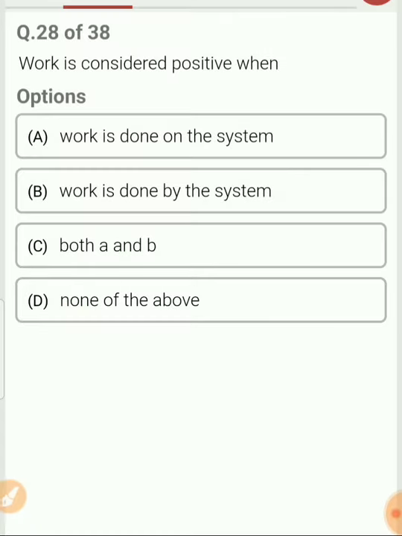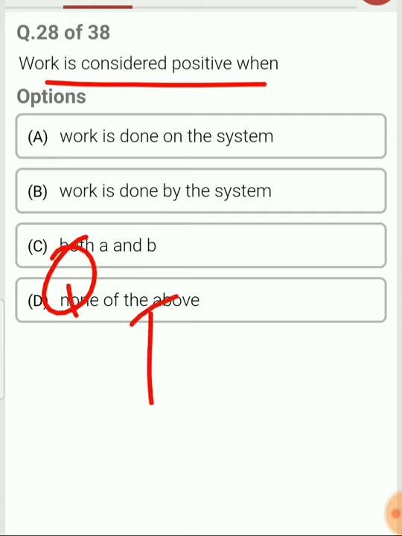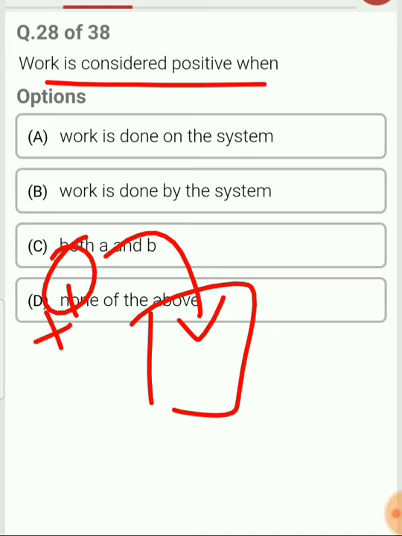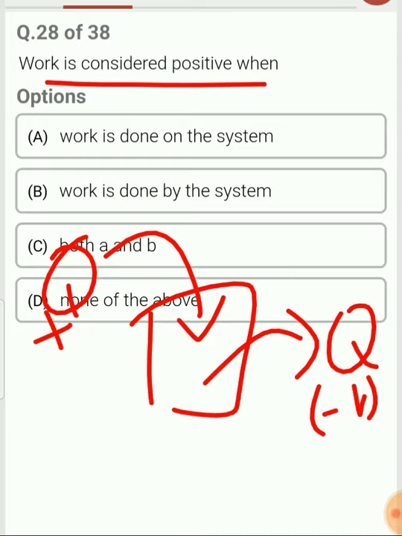Work is considered as positive when? You need to remember the sign convention for heat and work. When heat is added to the system, it is considered as positive. When the heat is removed from the system, it is considered as negative. Fine. So when the heat is added to the system, it is positive, and when the heat is removed from the system, it is negative.